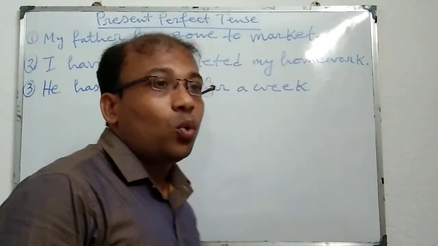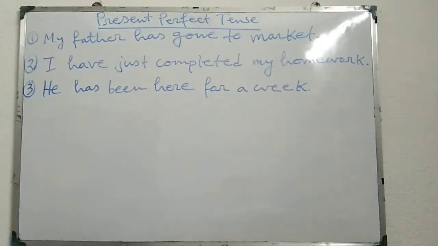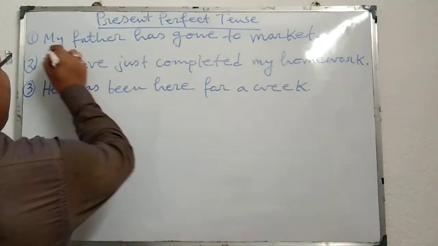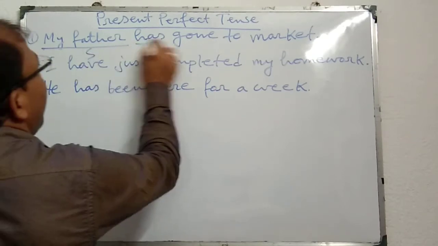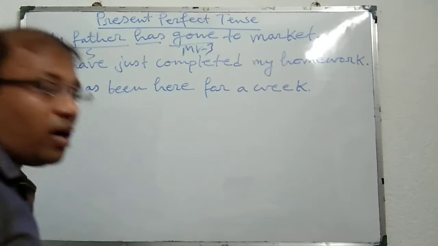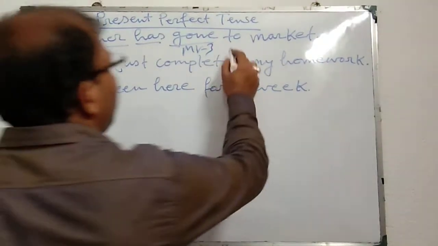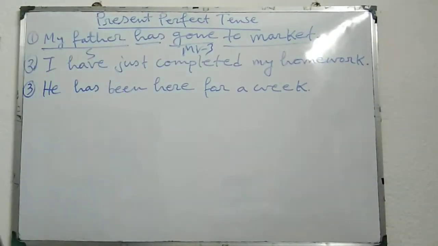First of all, look at the examples I have given here. My father has gone to market. My father is the subject, has gone. It is MV3, that means main verb third form or past participle form, and thereafter, to market, others.